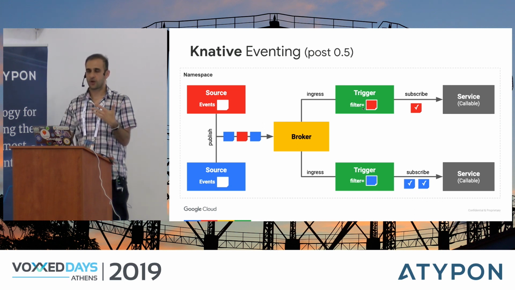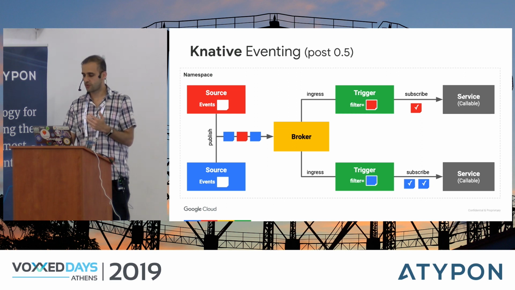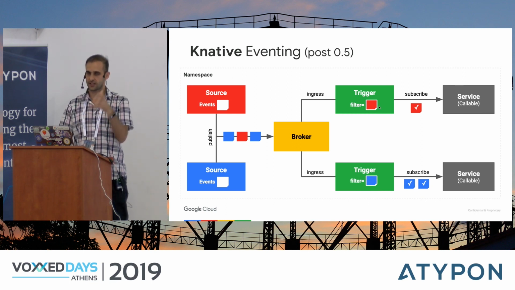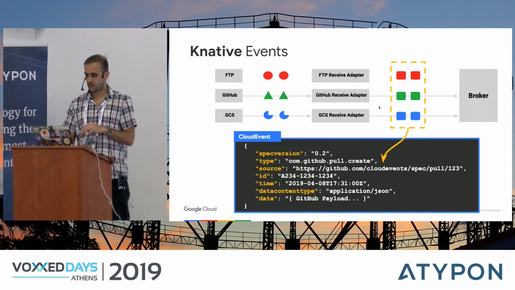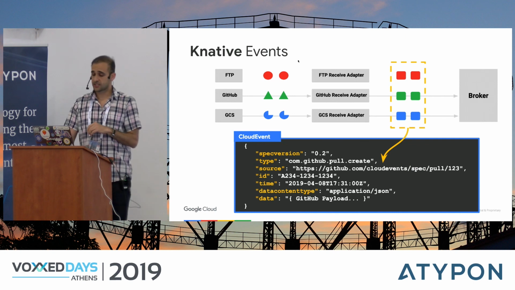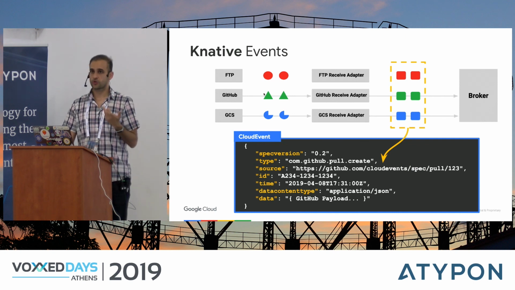But at the same time, it can also do some filtering in the middle. So if your service wants to listen only to this kind of messages, it can do filtering right here. And then it will only get those kind of messages. One thing to mention is that you can listen to all sorts of messages, right? FTP, GitHub, or Google Cloud Storage messages.